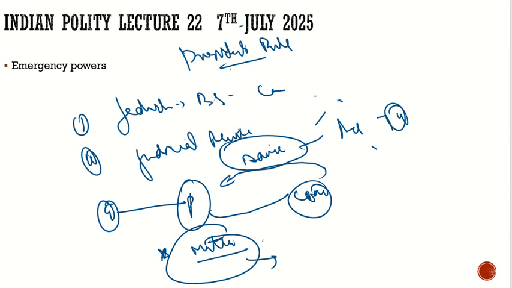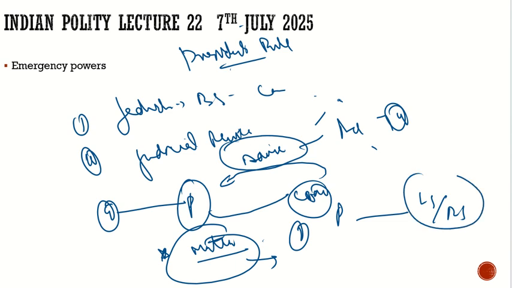And also, the president will claim the president's rule, and within 2 months the Lok Sabha and the Rajya Sabha will have to accept it. Suppose they disagree. Can they dissolve the legislative assemblies in this 2 month period? No. The Supreme Court said they cannot dissolve until the Lok Sabha and the Rajya Sabha approve it. So these were the two changes which were brought in.